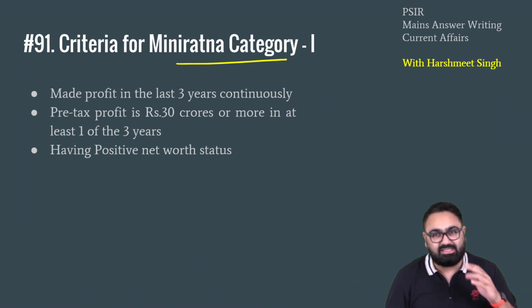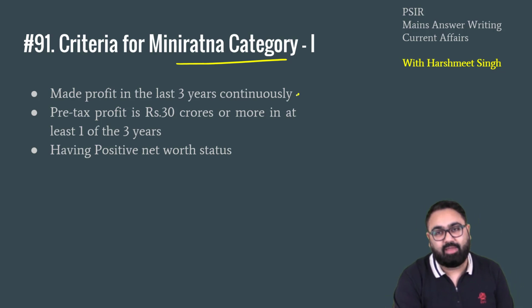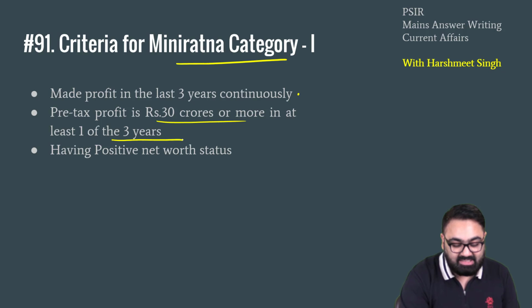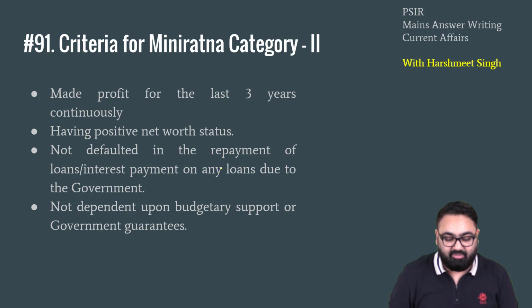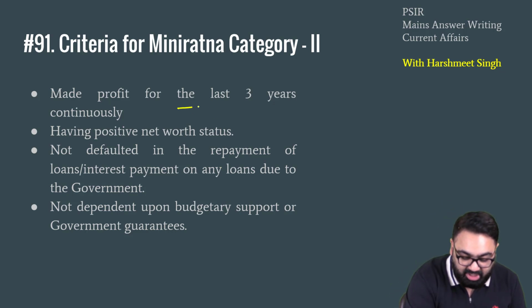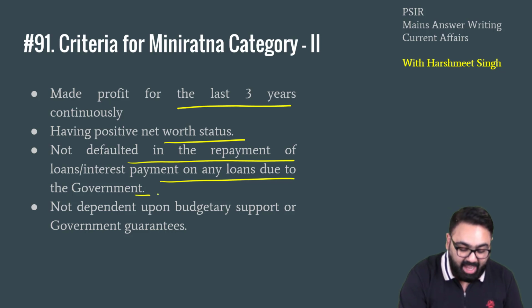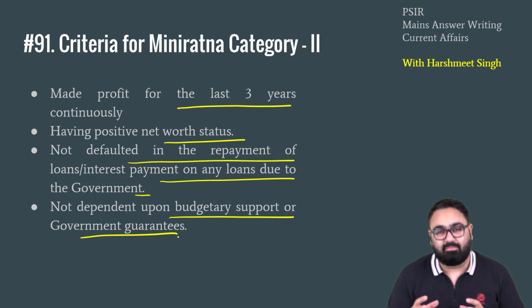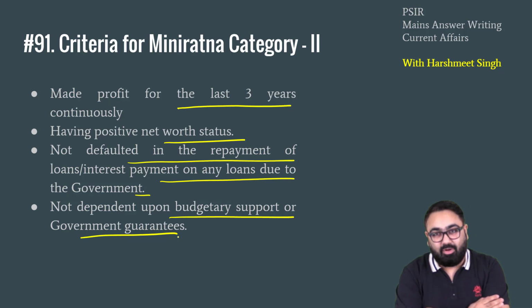Mini Ratna are in 2 categories, category 1 and category 2. Category 1 should have made a profit in the last 3 years, should have been profit making, pre-tax profit of 30 crores or more in at least one of the last 3 years, and positive net worth status. If you want to get into Mini Ratna category 2, made profit continuously for the last 3 years, positive net worth status, not defaulted in repayment of any loan due to the government especially, and not dependent on any budgetary support or government guarantees. So once the company is self-sustainable, they don't need any government support, they don't need any money from the government.